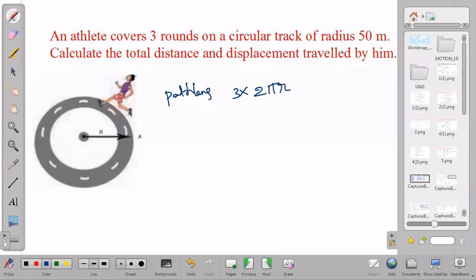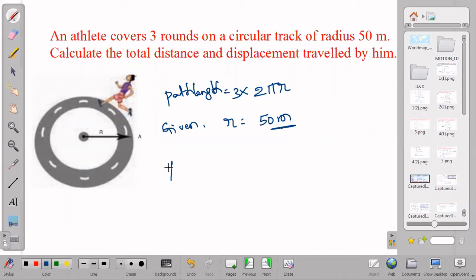Now, what about the r value? It is given: r is equal to 50 meters. Already it is in standard units, so we don't need to convert. If it is not in the SI system, if it is in CGS or FPS, then we have to convert it into the SI system. Since it is already in SI, we don't need any conversion. Directly we'll substitute.